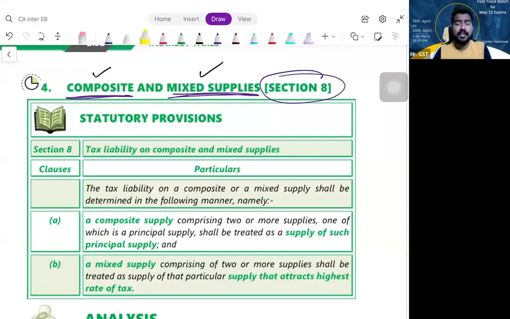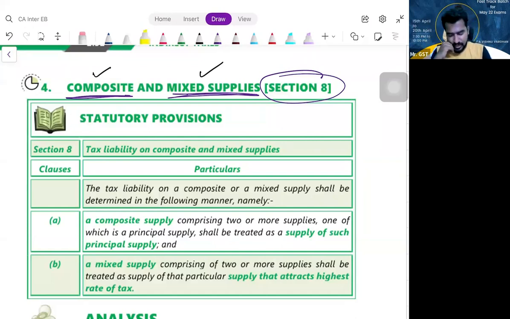When you are getting multiple supplies for a single price, no breakup, nothing. You go to a supermarket, you purchase various groceries and come. At the billing counter, they will give the bill. The list will be so lengthy. Obviously, there will be a clear breakup: this is the product, what is the rate, what is the price, what is the GST. If that breakup is given, obviously each good and each service will have its own tax treatment. But if such breakup is not available, what is the tax treatment?